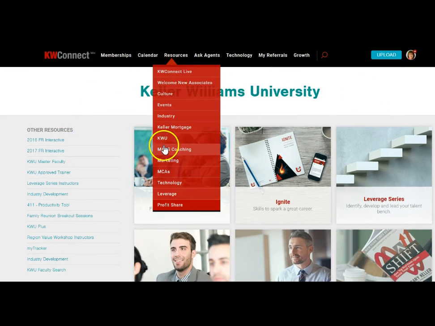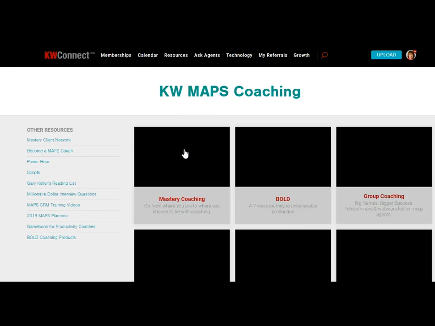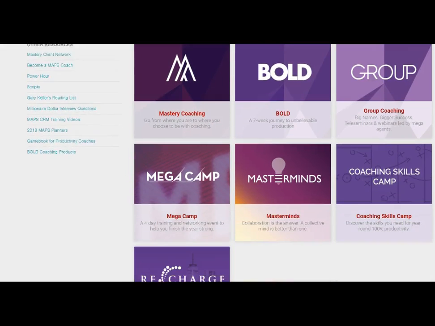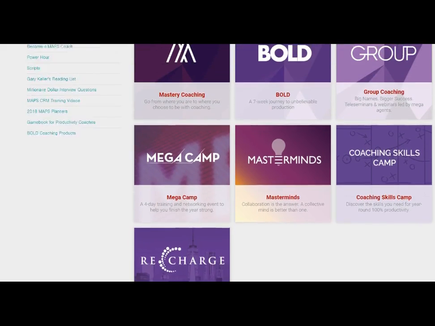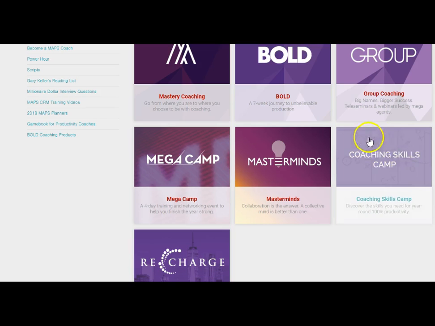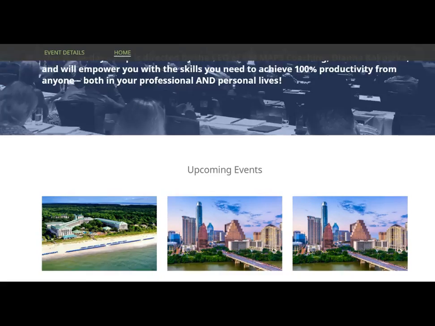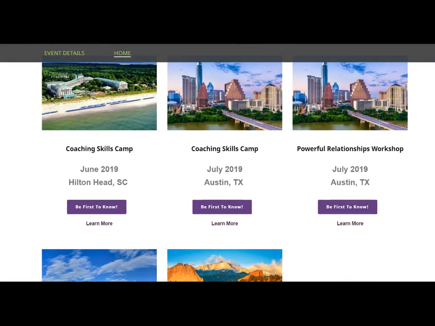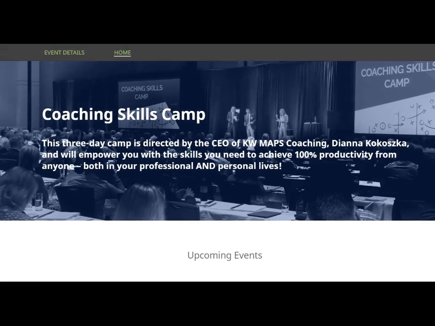Okay. MAPS coaching, again, similar to KW. This is the MAPS section of group coaching, masterminds, different programs put on by MAPS. So for example, if you want to go to Coaching Skills Camp and you click on that, it'll show when the next events are and where they are. And there's no registration link yet, but you can click to be the first to know, so you can be notified once that registration becomes available.